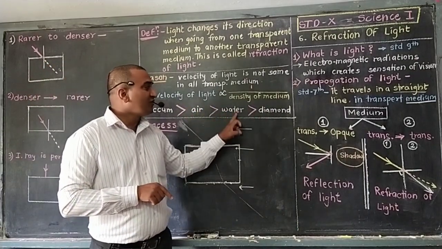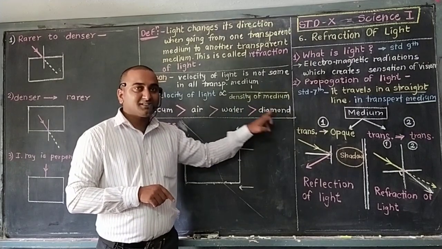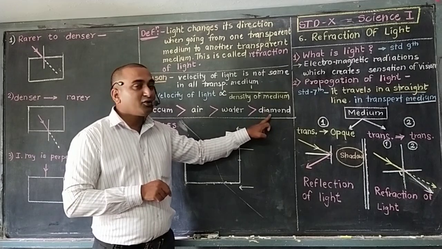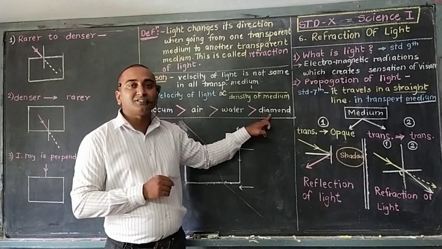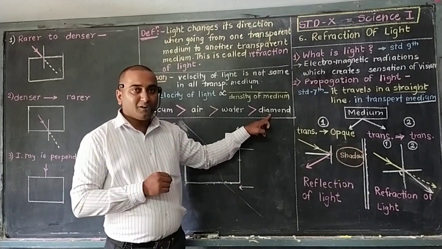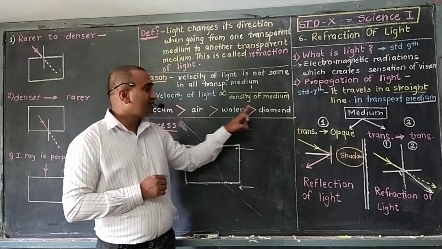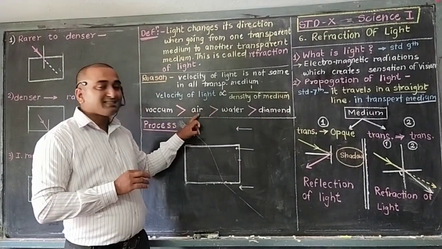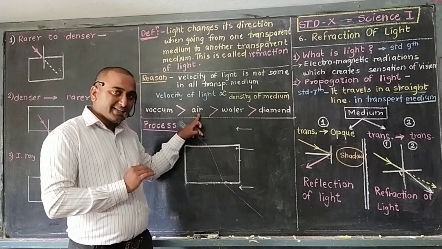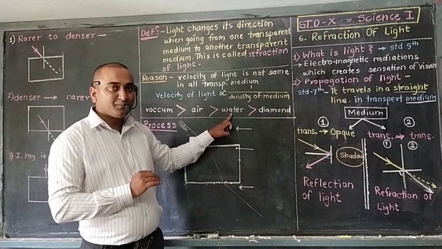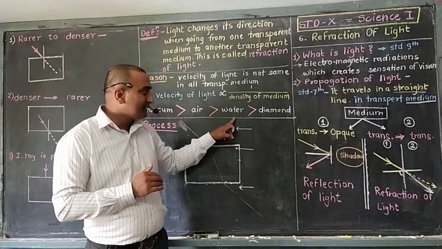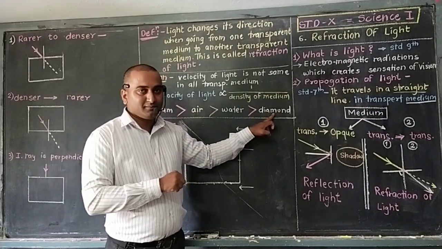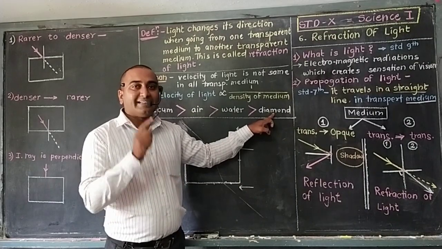Again, when we focus on water and diamond: we can walk within water or not, but what about diamond? Can we penetrate through this ball? No. Why? Because it is solid. This one is a liquid, this is a gas. Generally gases are rarer than liquids, and liquids are rarer than solids. Diamond's density is more, and so the velocity of light is less.